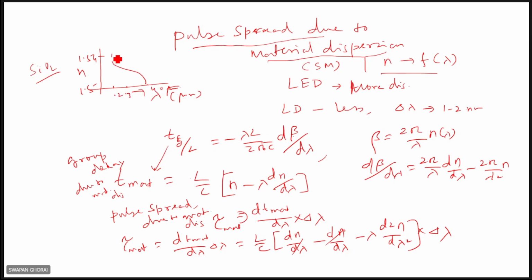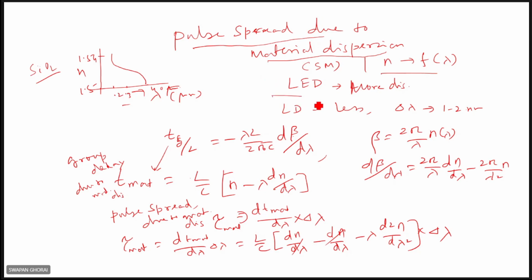It is very non-linear, from 1.5 to 1.54. It varies, and you see how it varies non-linearly for silicon oxide. This curve is there. You can see it, right? So it varies non-linearly. And since the pulse spread depends upon the spectral width, more dispersion effect will be